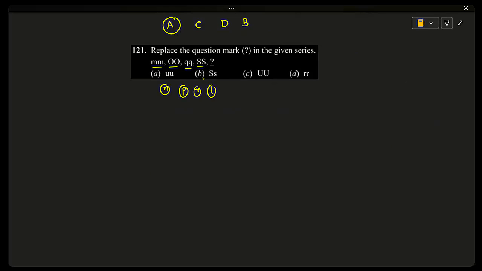But alternatively, capital letters and small letters are coming. After capital letters SS, we have to go to small letters. That is uu. That is option A.